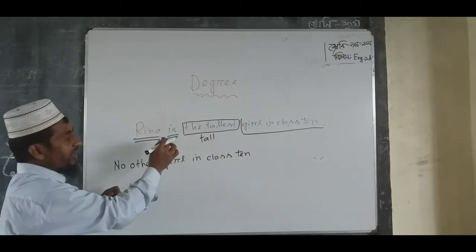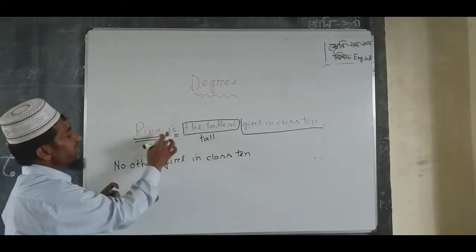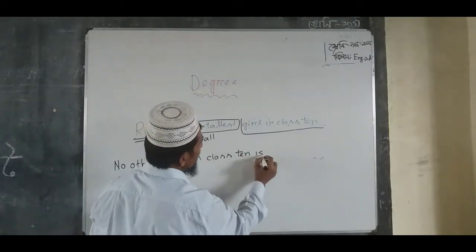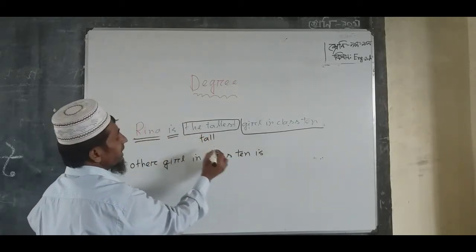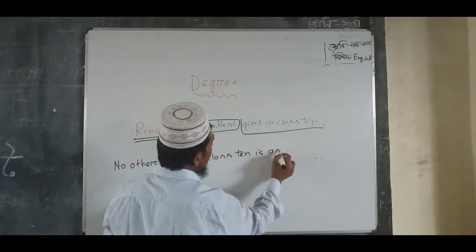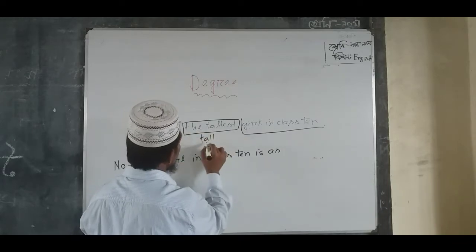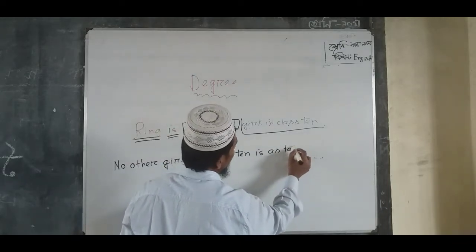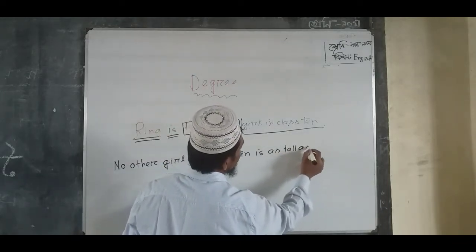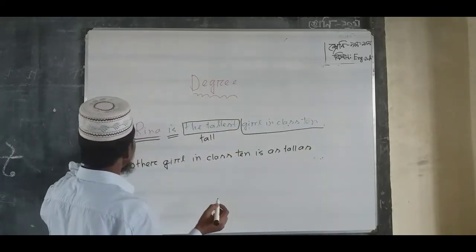Now follow: verb here is, so I use is. As auxiliary as. The tallest positive form tall. Then auxiliary as. Here subject Rina.